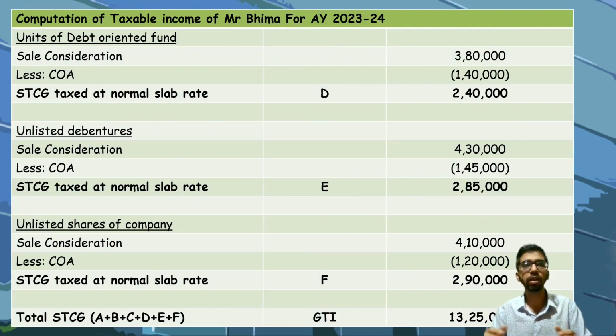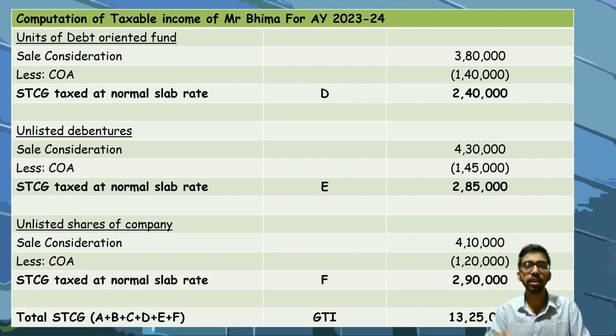Next, continuing with units of debt-oriented fund, sale consideration 3,80,000. Cost of acquisition is 1,40,000. Short-term capital gain, taxed at normal slab rate, is 2,40,000, against which you can claim chapter 6A deductions. Again, this is considered to be D.